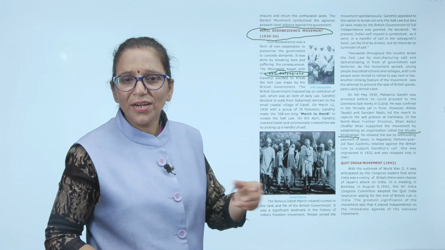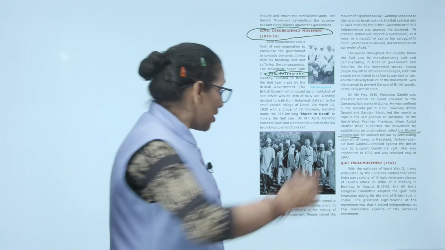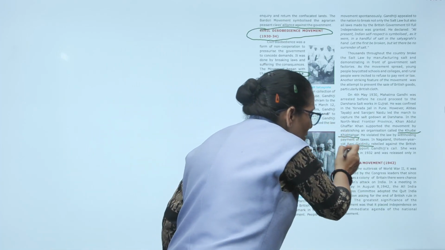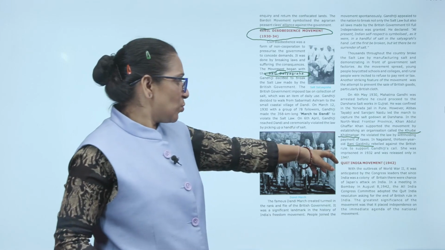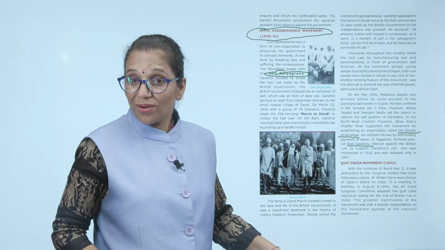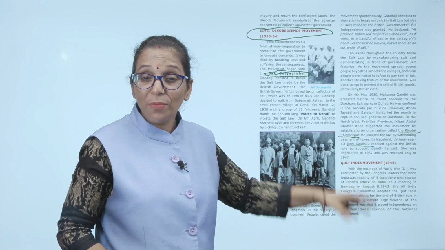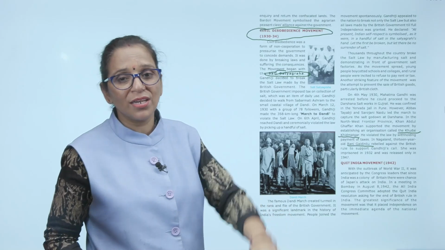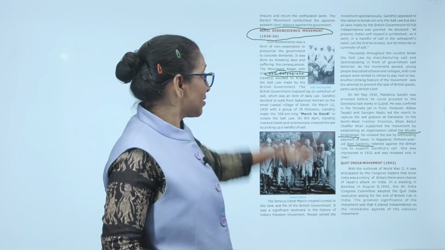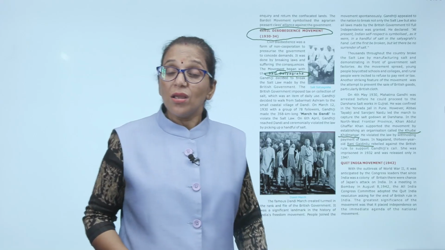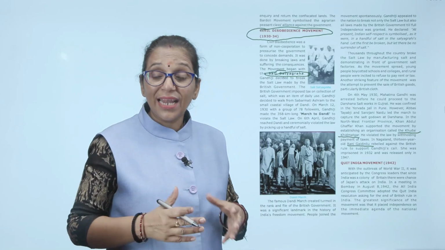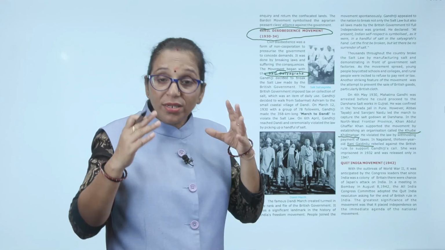In Nagaland also, 13-year-old Rani Gaidinliu rebelled against the British rule to support Gandhiji's call. 13 years old only. And she was imprisoned in 1932 and was released only in 1947. So after this great Civil Disobedience Movement, we had the great and the last movement for the freedom of